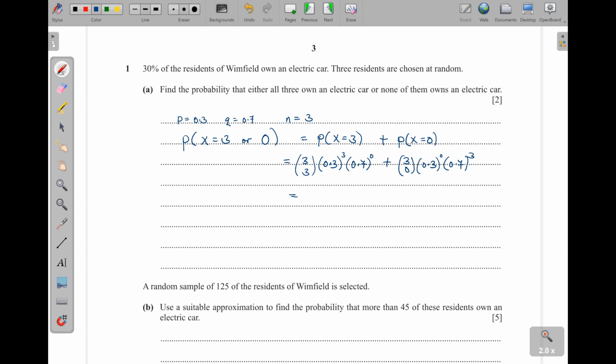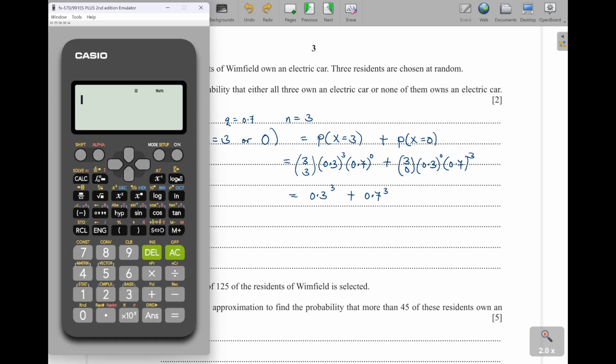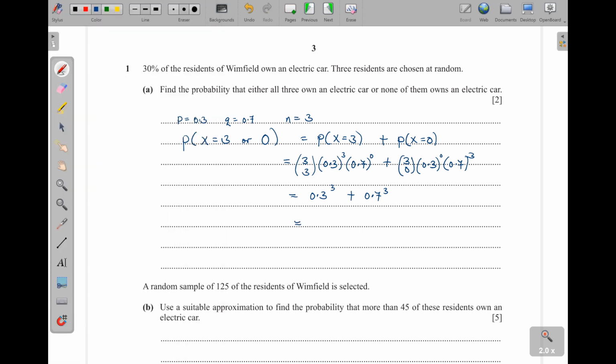So in other words, here we are having only 0.3 power 3, and here we are having only 0.7 power 3, because this is a 1, even this one is a 1, same to this one here. So we just have 0.3 cubed plus 0.7 cubed. So altogether we get 0.37 as our answer. You can even add on a 0.